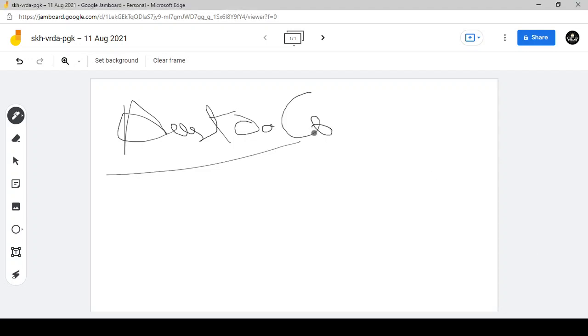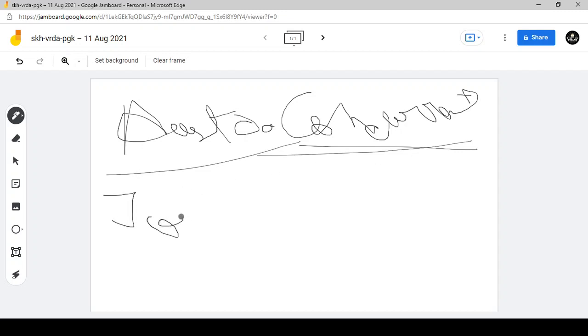concurrent list. What is concurrent list? Concurrent list are the list in which both the center and the state government can make laws. है ना? Concurrent list is the list in which both the central government and the state government can make law. So that has been borrowed from Australia, and the one of the most important feature of our Lok Sabha and Rajya Sabha, that is joint sitting of both house of the parliament.